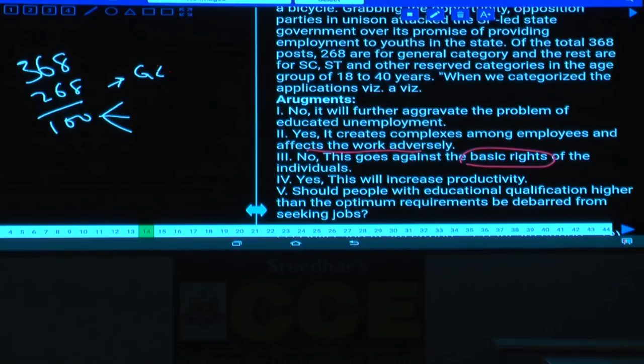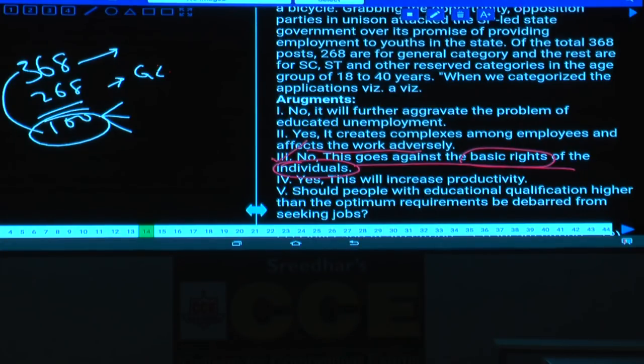What is the basic right of the individuals here? At least 50% must be for the reserved category. But here, out of these 368, they have given only 100 for the reserved category. Hence, what is your answer here? This goes against the basic right of the individuals. They should get at least how much? At least half of this they should get, whereas they are getting only 100. Hence, choice 3 is the answer.